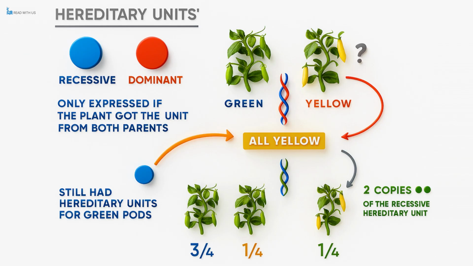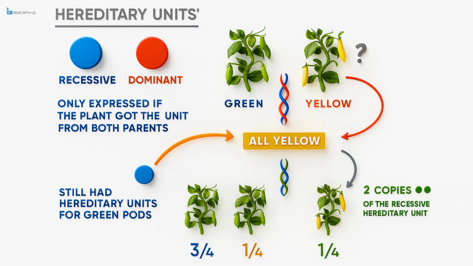Interestingly, all of the offspring resulting from this first cross had yellow pods. None of them were green. But the story does not end there. Mendel then took two of these yellow pod offspring and crossbred them with each other. This time the results were different. 3 out of every 4 plants had yellow pods, but 1 out of every 4 had green pods.